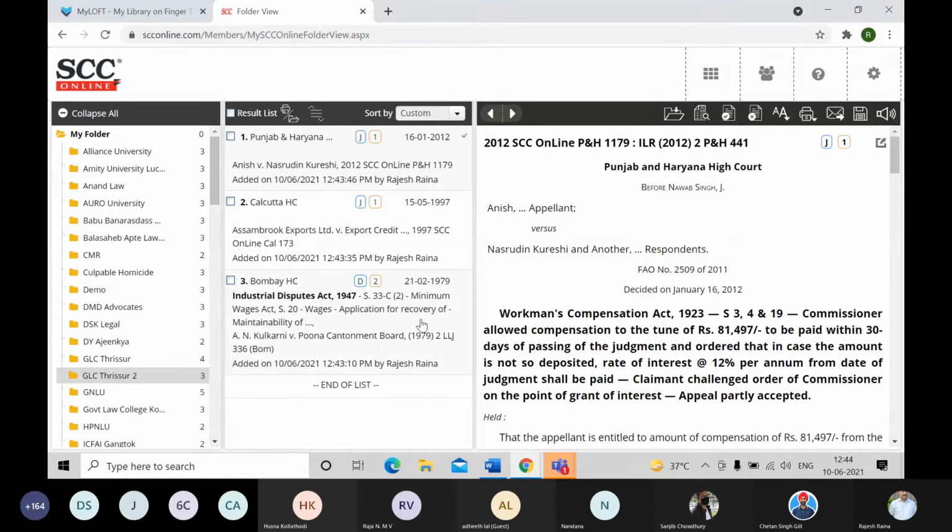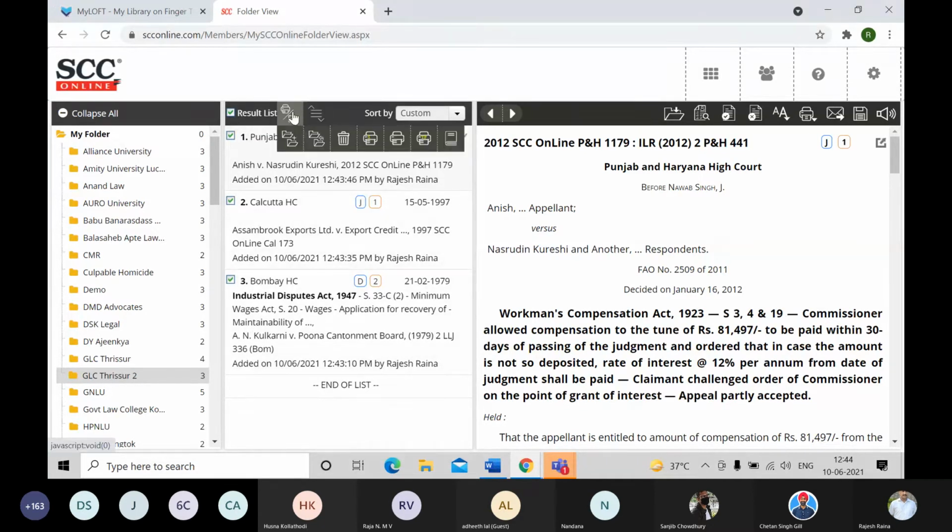Now from here, that is one part. Creating folders, renaming them, and then saving those documents in those folders is one part. And the second one is, if I want to prepare a case compilation of all these documents, how I can do that? In the second column, I'll first select all the documents by clicking on the result list. All the 3 get selected.